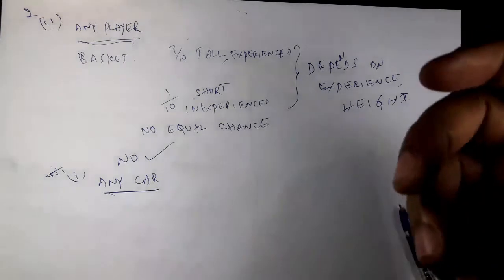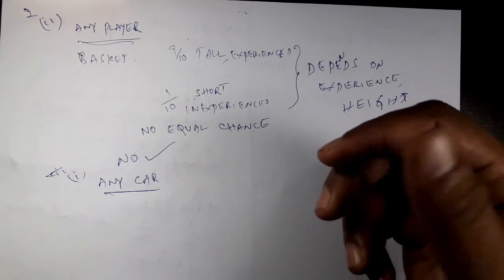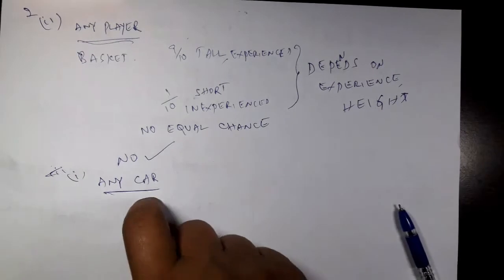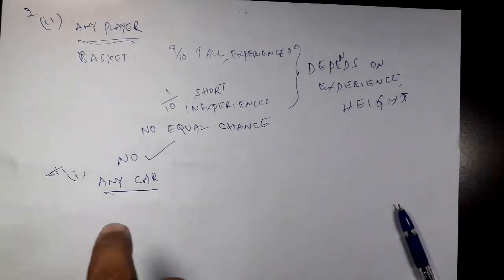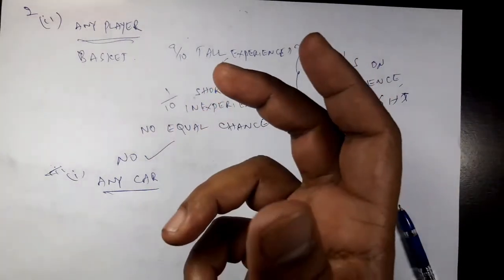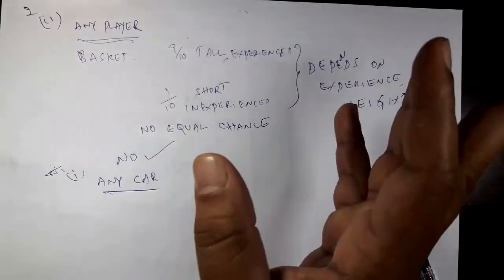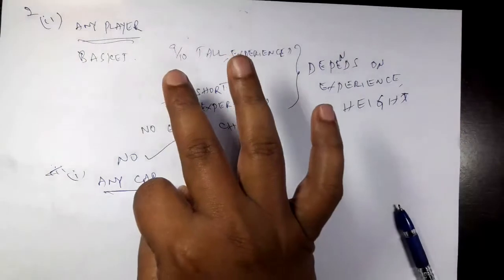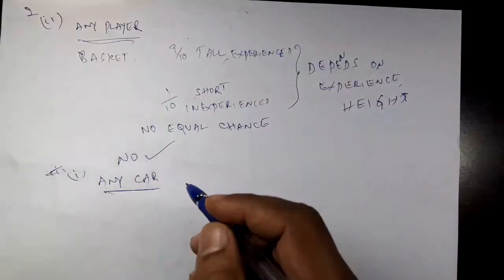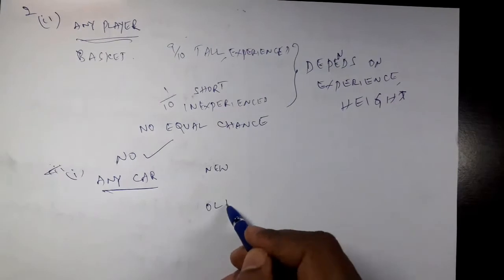You take any car. Let us say if you toss a coin, you may get head or tail, right? Equal chances. You take any coin, I'm underlining any coin. For any coin, equal chances of getting head or tail are equally likely outcomes, right? You take any car, let us say my car is a new one. My car is a new car. My friend's car is an old one.